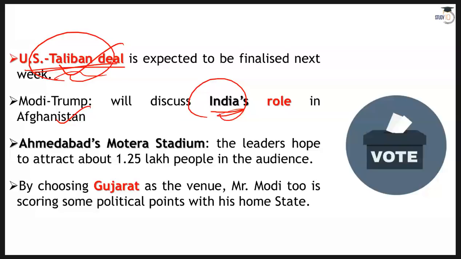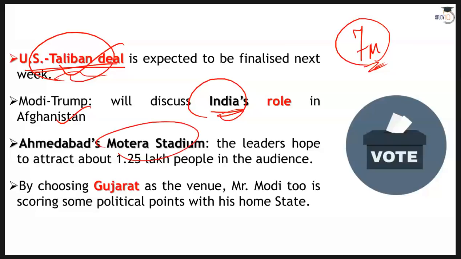Then yesterday we were talking about this 7 million. Remember 7 million. Now this is not a figure that was provided by me. This is the figure that you find in yesterday's or day before yesterday's newspapers and articles, because Mr. Trump was talking about 7 million. He said that 7 million or 70 lakh people will be there in this road rally in Ahmedabad, Motera Stadium.